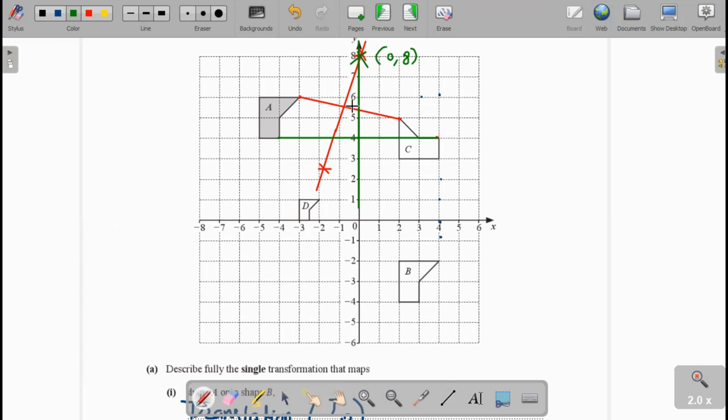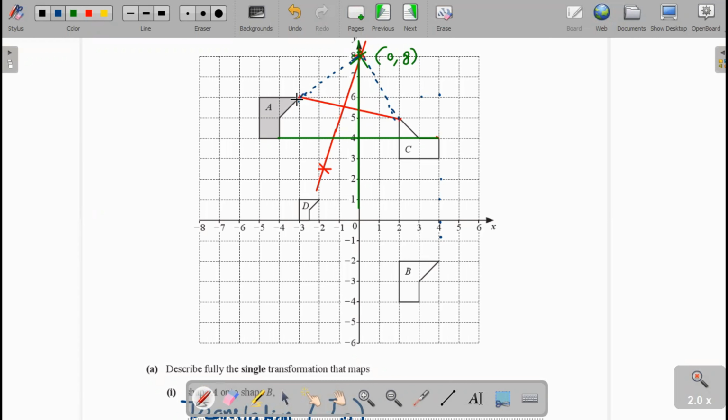Now we see the angle of rotation of object A to image of A, which is C. Now we find the angle of rotation. You see here this is the object point and this is the image point.